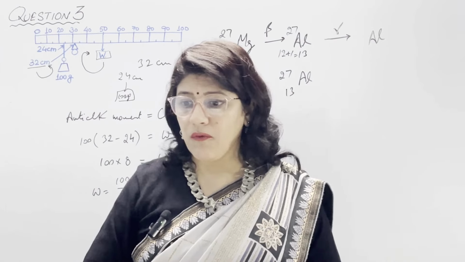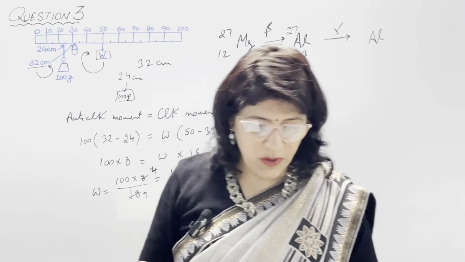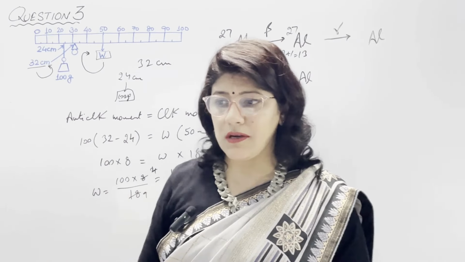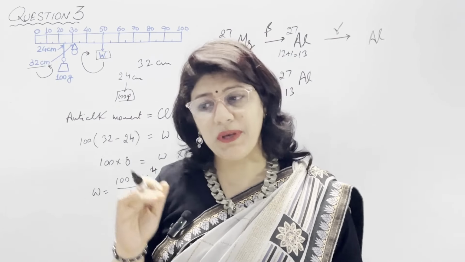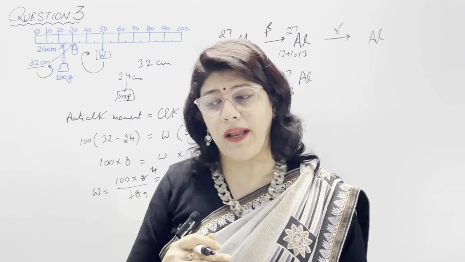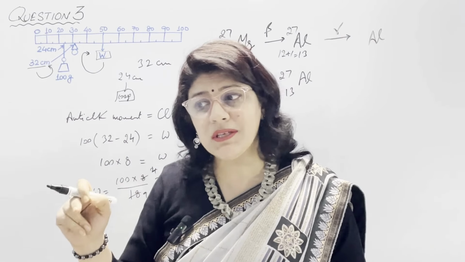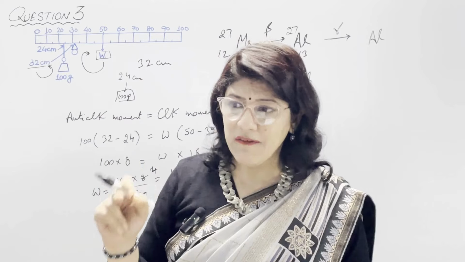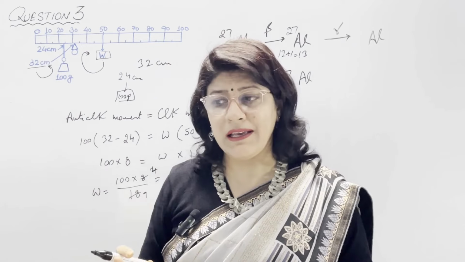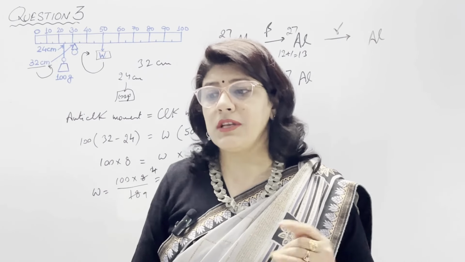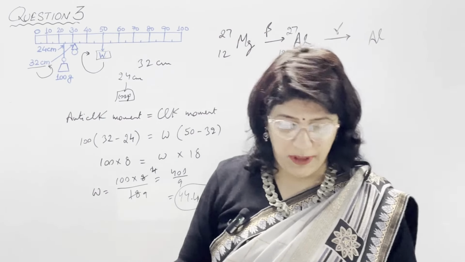In part number 4, what name is given to the cylindrical coil of diameter less than its length? We know that it is a solenoid, because a solenoid is a cylindrical coil in which diameter is less than its length. In B part, if a piece of soft iron is placed inside the coil mentioned in part A and then current is passed in the coil from a battery, what name is then given to the device so obtained? The name of this device is electromagnet, because it will magnetize and the magnetism is retained only till the electricity is there. So this will become converted into an electromagnet.